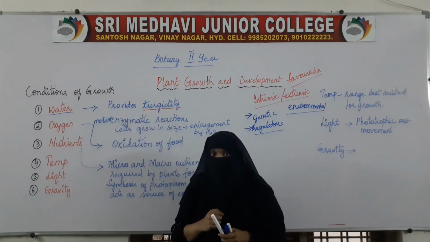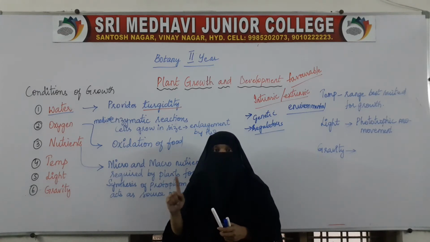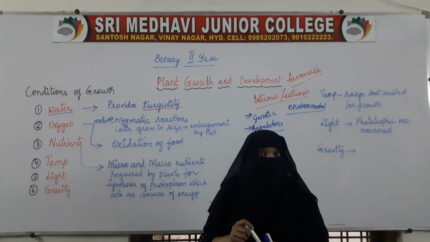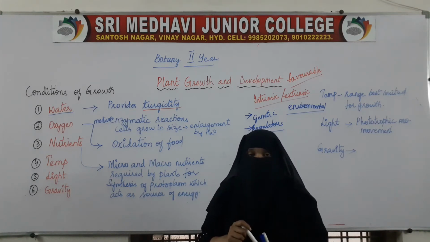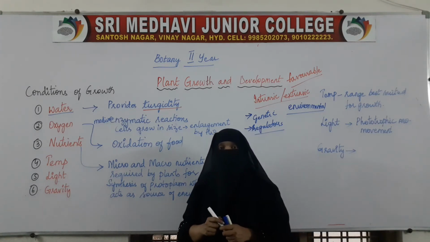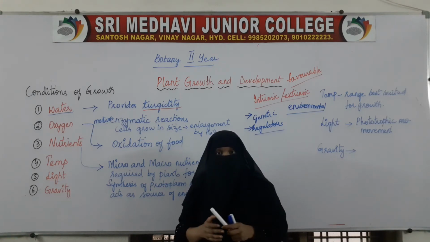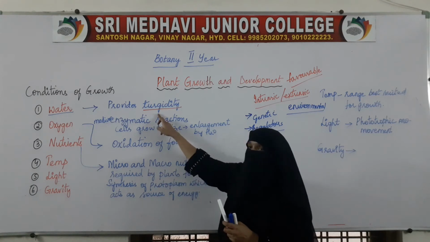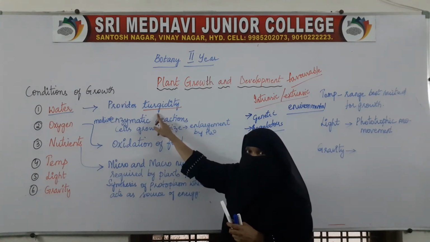When water is not there, the cell will not become turgid. In the absence of water, the cell will not become turgid, and when the cell is not turgid, the cell will not be able to perform its function properly. So, water is very essential for turgidity.